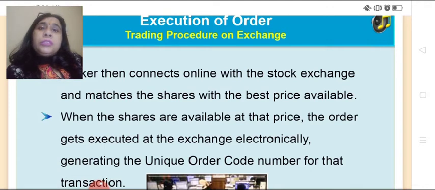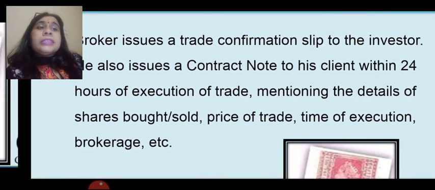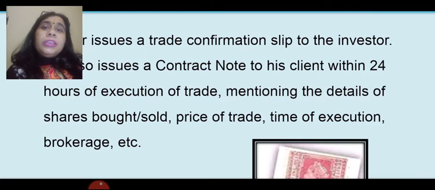Then comes the execution of the order, how this order is executed. Broker connects online with the stock exchange and matches the shares with the best price available. When the shares are available at that price, the order gets executed at the exchange electronically, generating a unique order code number for that transaction. Now broker issues a trade confirmation slip to the investor. Previously he issued the order confirmation slip. Once the order has been executed, now he has issued the trade confirmation slip to the investor.